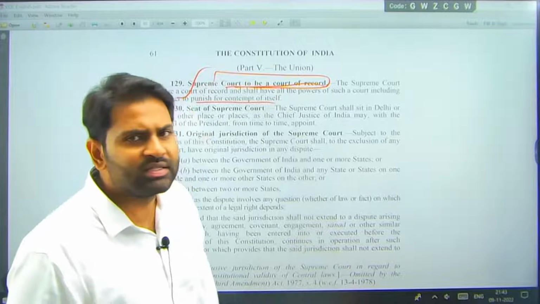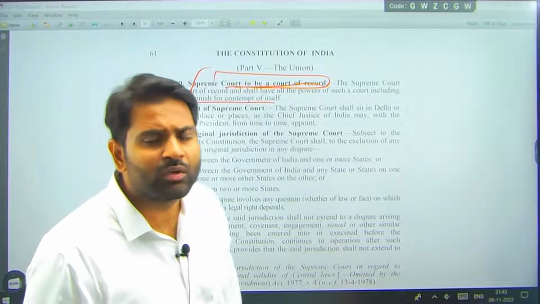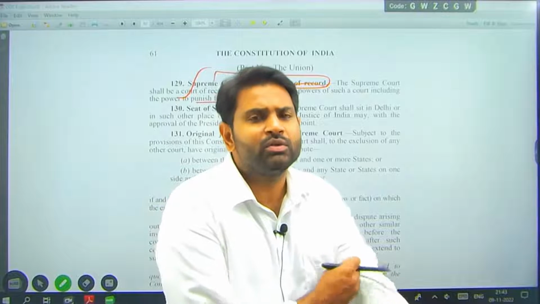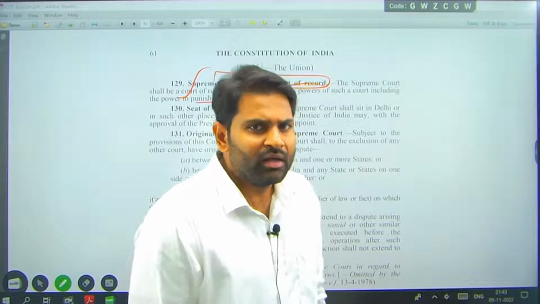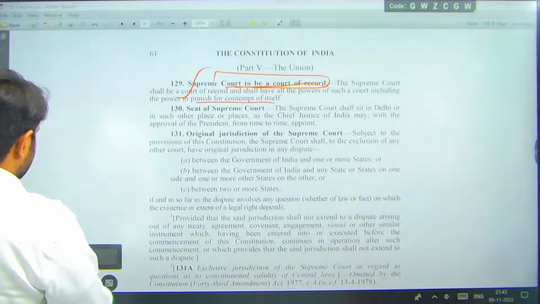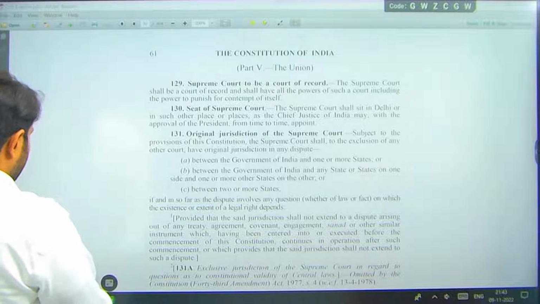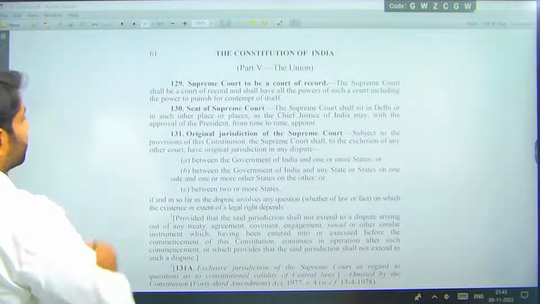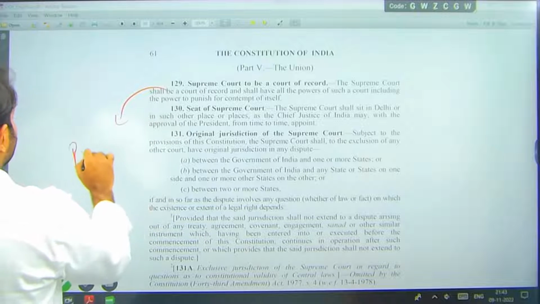Article 129, we can say court of record. Whatever you are saying in front of this court, everything will be recorded, and this can be used as evidence further, right? So you will be taking oath and presenting yourself in the court, and it will be working as a court of record, and it also works as precedent.